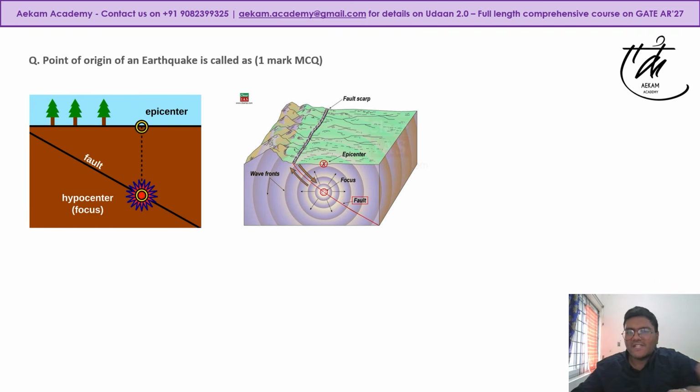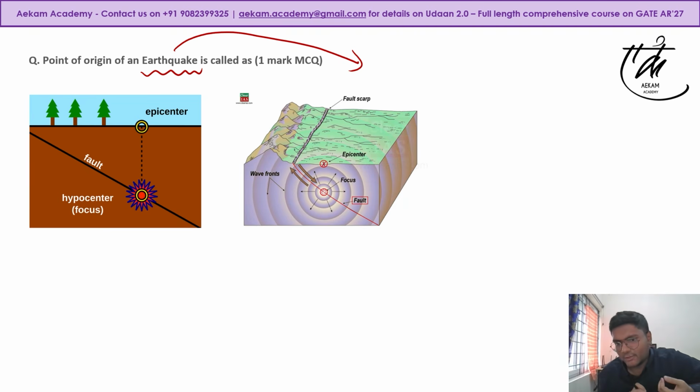A very easy question based on earthquake. Earthquake has been in a lot of demand recently. Last year also there was an MSQ question based on earthquake, right? Which of the following is or are after effects of an earthquake? So it was your tsunami, then liquefaction. These two are correct options. Then it was, I think, tornado and heat waves. Those two are incorrect, obviously. So again, the concept of earthquake was put into it.